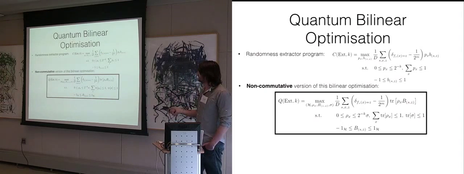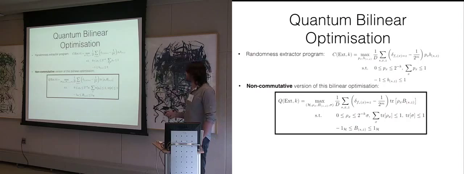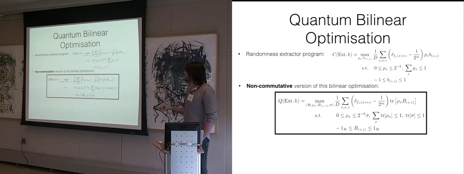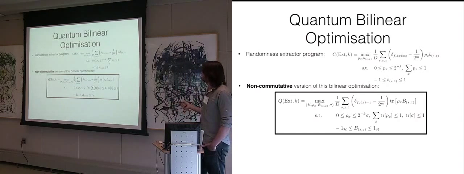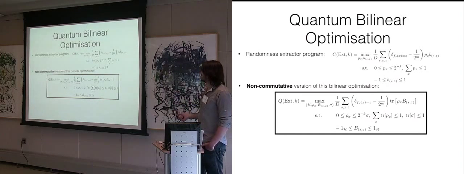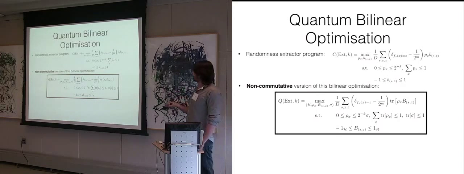Now the objective function, the first part is still the same. In the second part, you can see we no longer have the product of these two numbers, but now we have this Hilbert-Schmidt product of these two operators. So these variables become these non-commutative values over here. Now we have these linear constraints, and it would take me a bit of time to motivate this properly, but let me just tell you that the non-commutative version of these constraints looks like that.